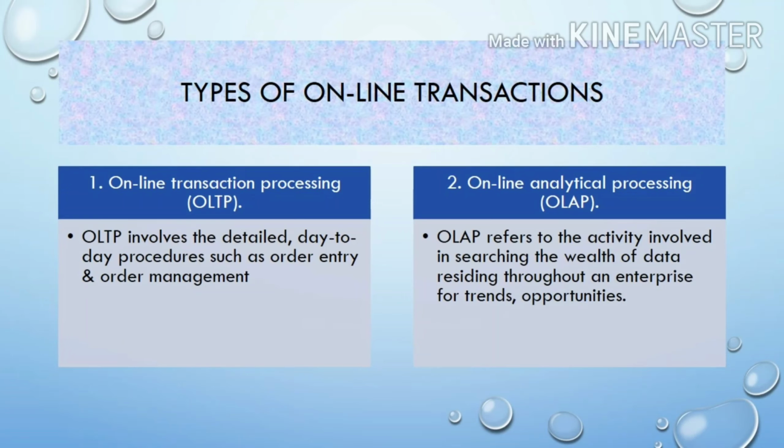Analytical processing refers to the activities involved in searching the wealth of data residing throughout an enterprise for trends, opportunities, or problem areas. Online analytical processing enables decision makers to slice and dice data quickly, allowing for easy identification of trends and exceptions.